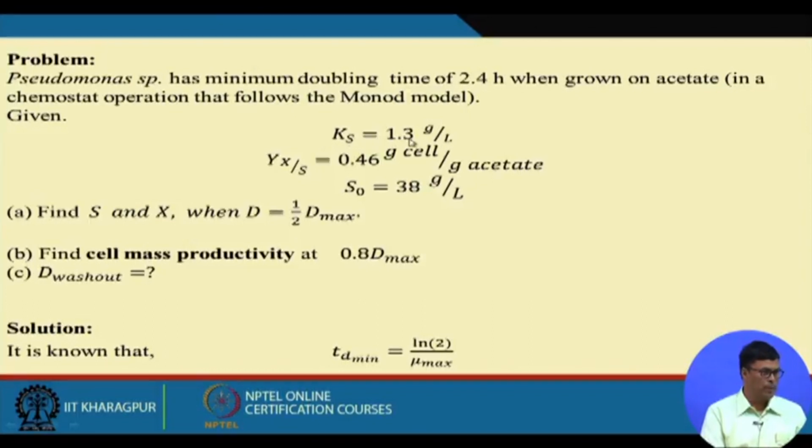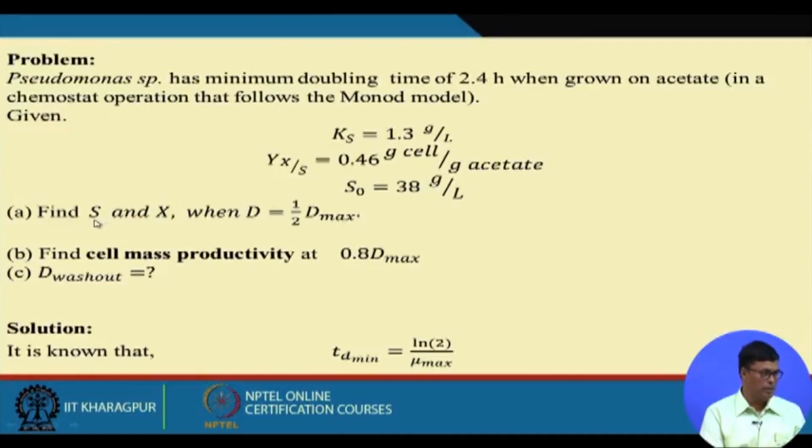Ks value is 1.3 gram per liter, yield coefficient 0.4 gram of cell per gram of acetate. S0, the initial acetate concentration, is 38 grams per liter. You have to find the value of S and X.